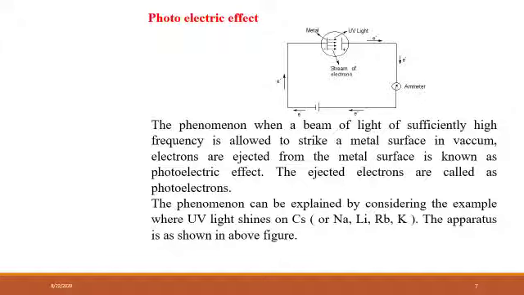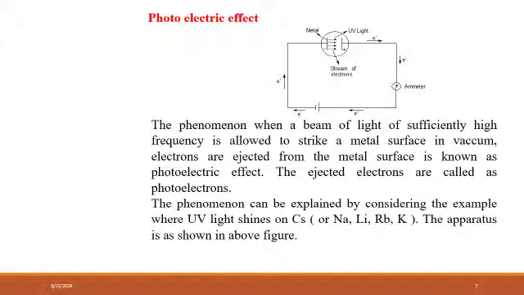The simple thing is this. When a beam of light of sufficiently high frequency strikes a metal surface, electrons are ejected from that metal surface, and this process is known as the photoelectric effect. The ejected electrons are called photoelectrons because they are ejected by a beam of light.